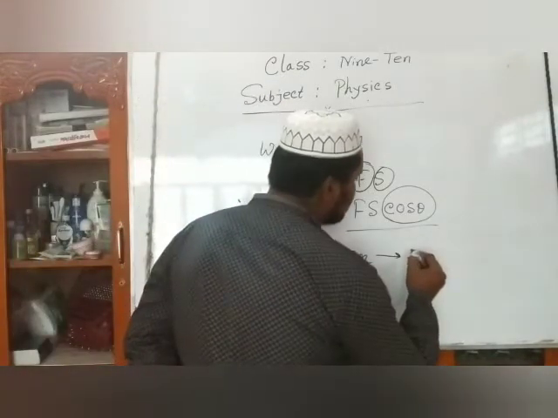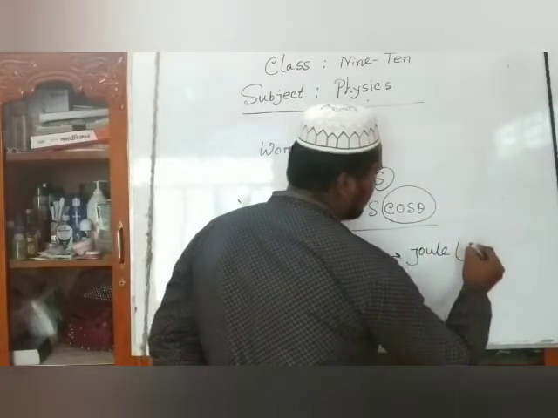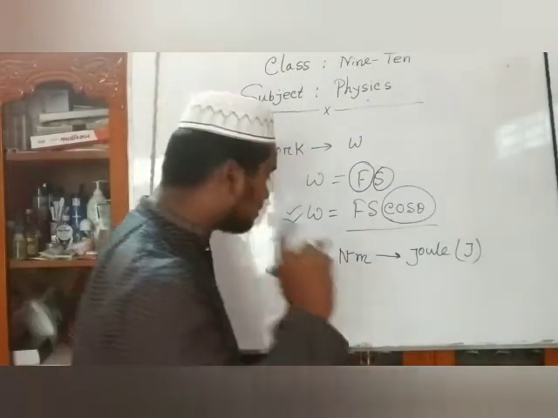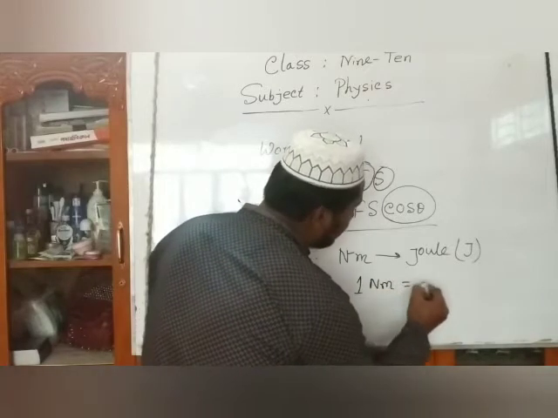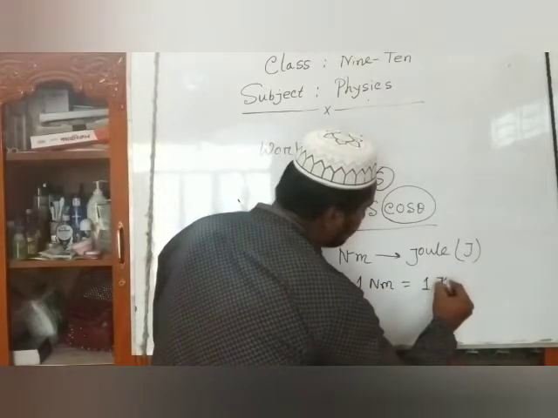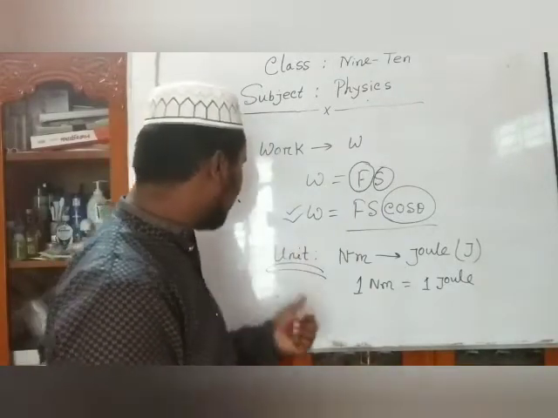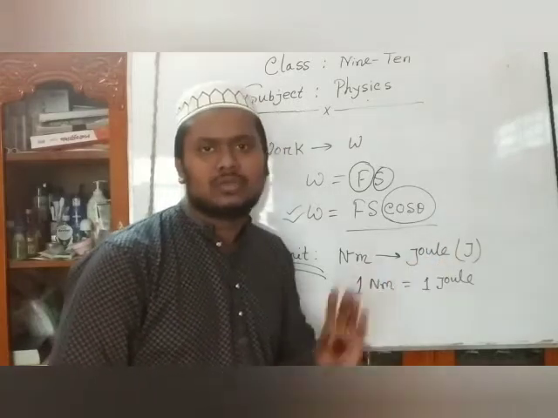Work is joule, J-O-U-L-E, which is J. So dear students, we must say that 1 Newton meter equals 1 joule. We see that there are two units, Newton meter or joule.